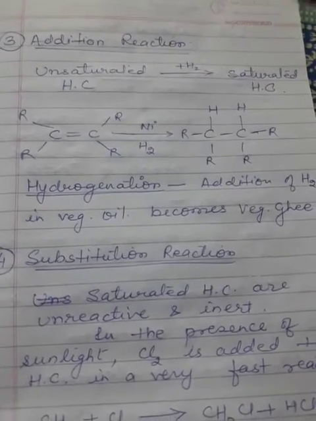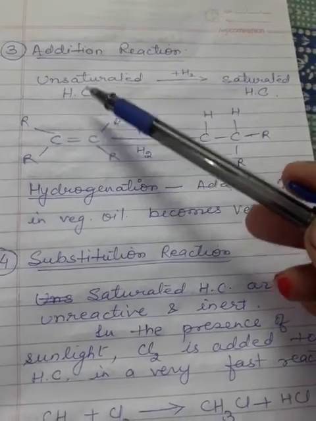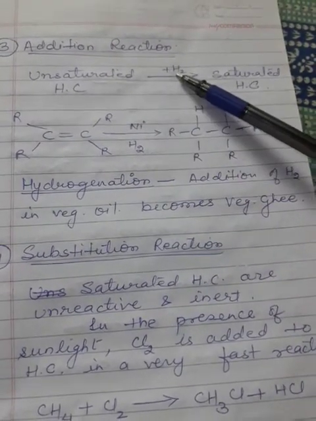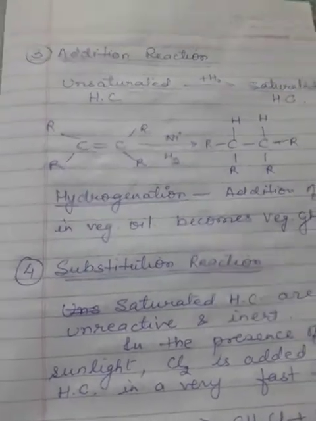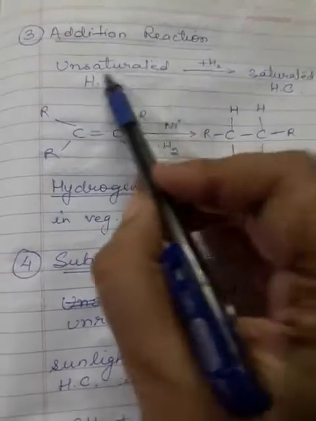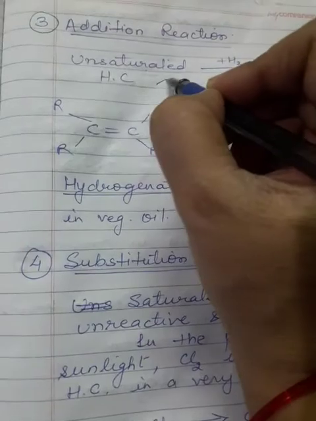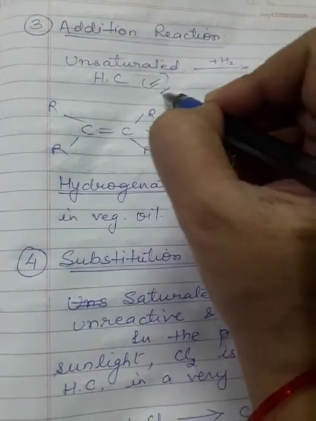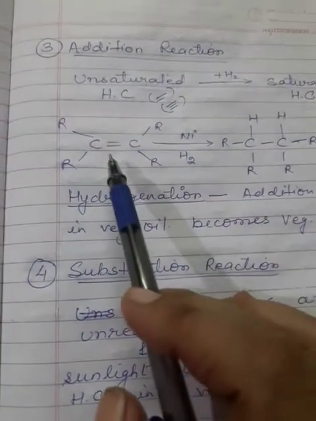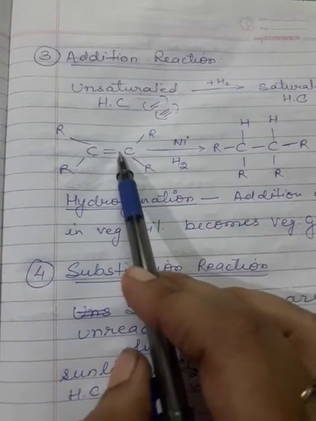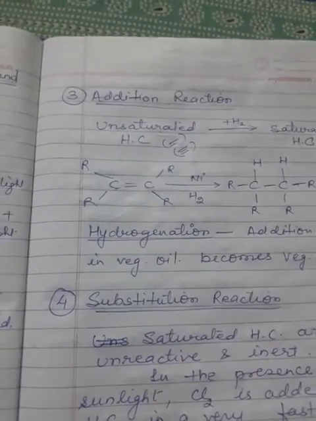Third is your addition reaction. Addition reaction is a reaction in which unsaturated hydrocarbon, when added with hydrogen, it becomes saturated hydrocarbon. Now, what is this? This is a reaction in which you are taking unsaturated hydrocarbon. Unsaturated hydrocarbons are those carbon atoms which are having double or triple bonding in between their carbon atom. So I am taking this reaction of C double bond C, R, R, R, R. R are the attached groups.